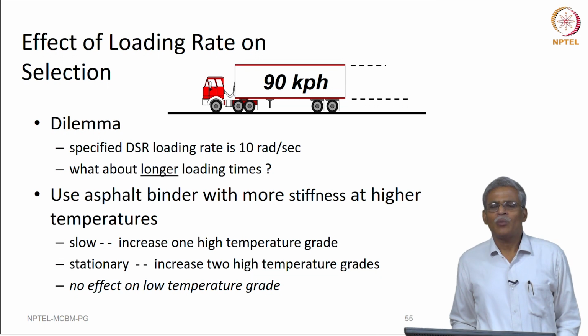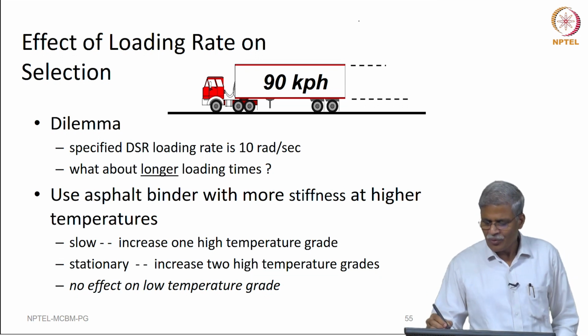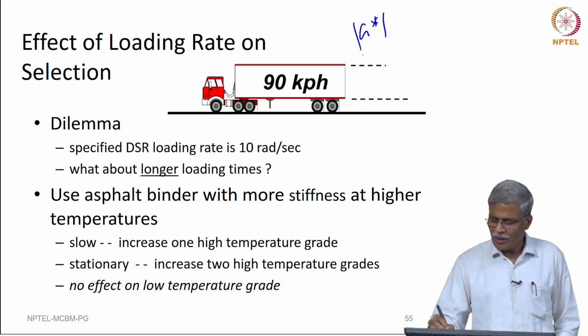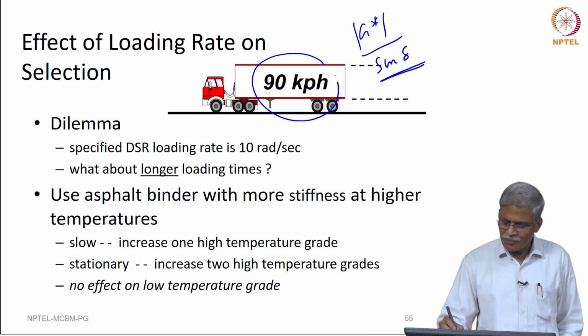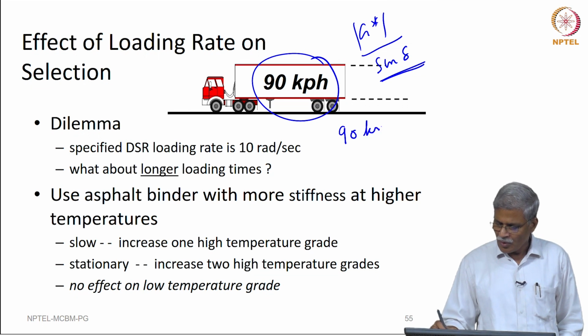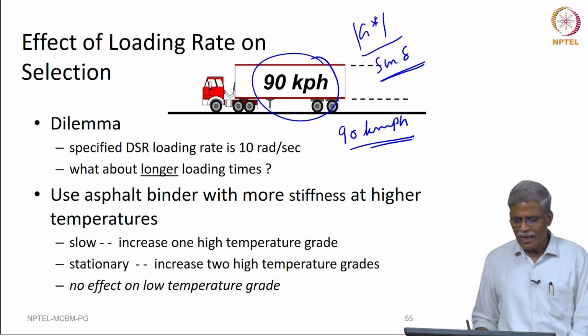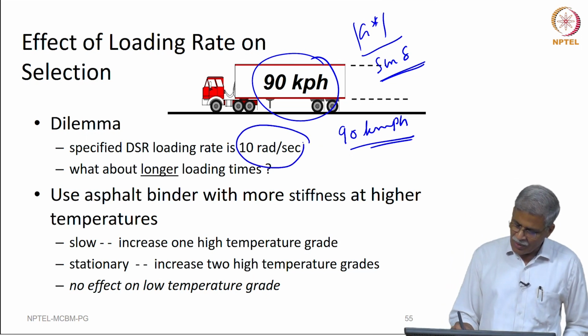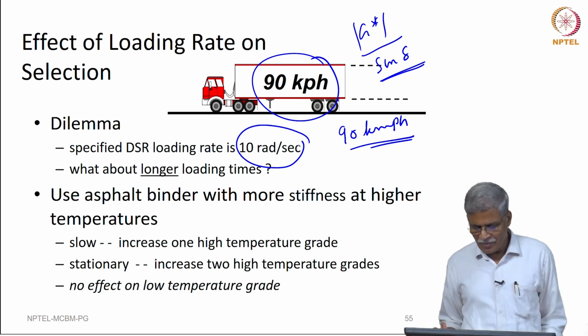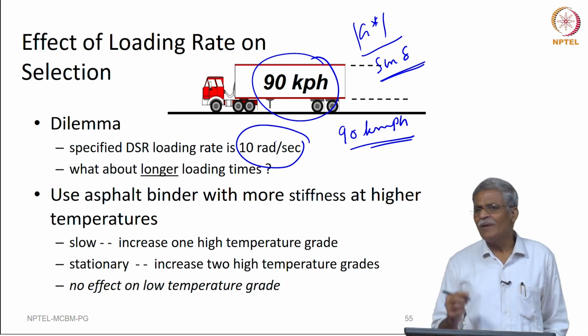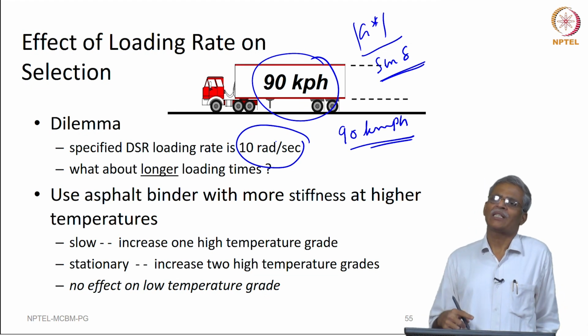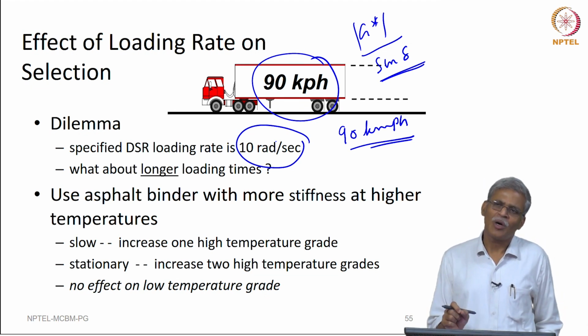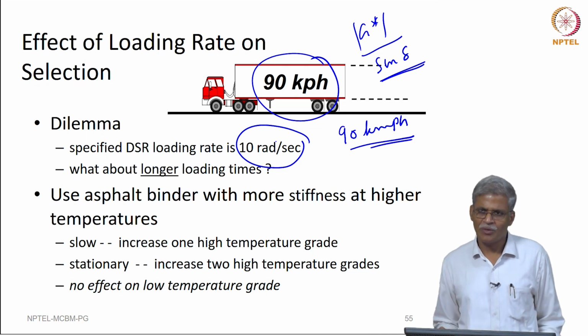Now, the interesting part about the PG grading is, in fact, we will discuss these assumptions associated with G star by sin delta in a separate lecture. All these were calibrated for a 90 kilometer per hour truck speed, okay. And there were some issues related to converting this 90 kilometer per hour to the angular velocity. So, they took it as 10 radians per second, and in fact, FHWA describes in detail some of the small errors that have crept into the specification formulation.